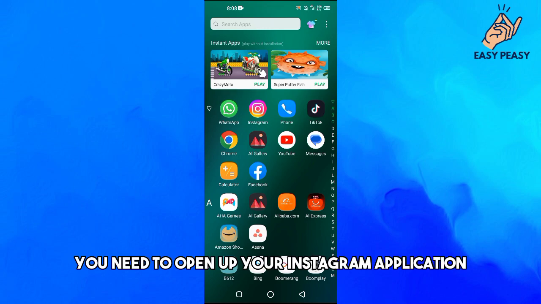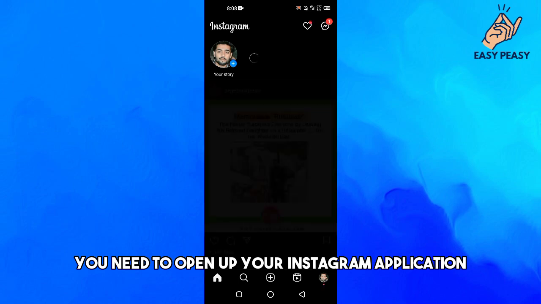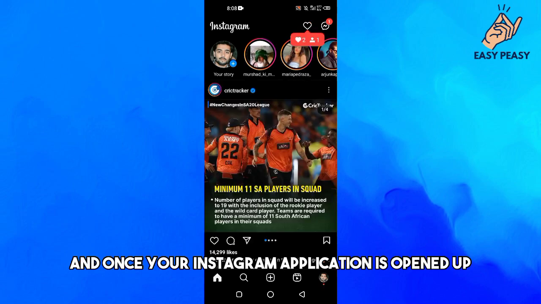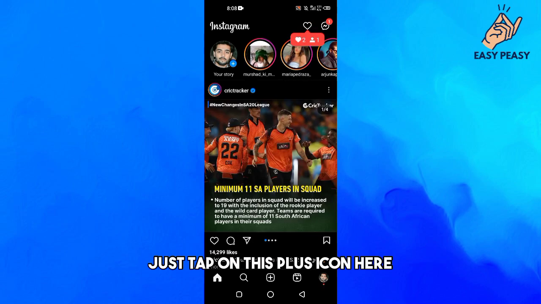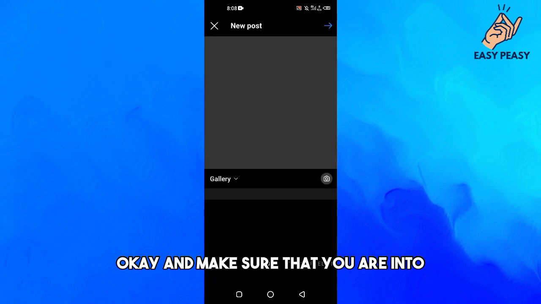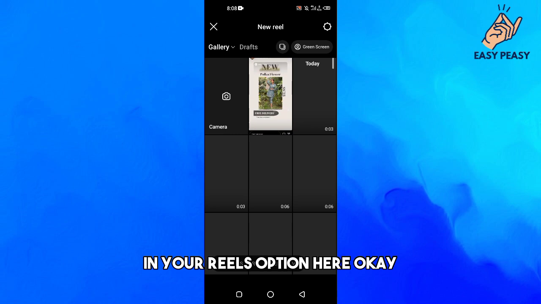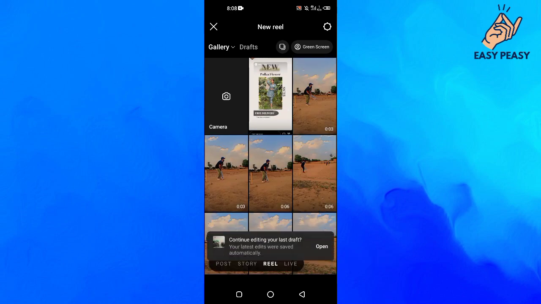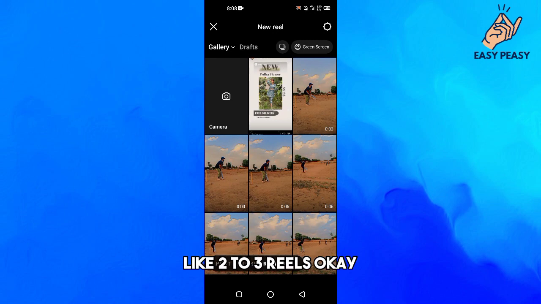So first of all, you need to open up your Instagram application, and once your Instagram application is opened up, just tap on this plus icon here. Okay, and make sure that you are in your Reels option here. Okay, and now basically for adding the transitions we have to capture like 2 to 3 reels.